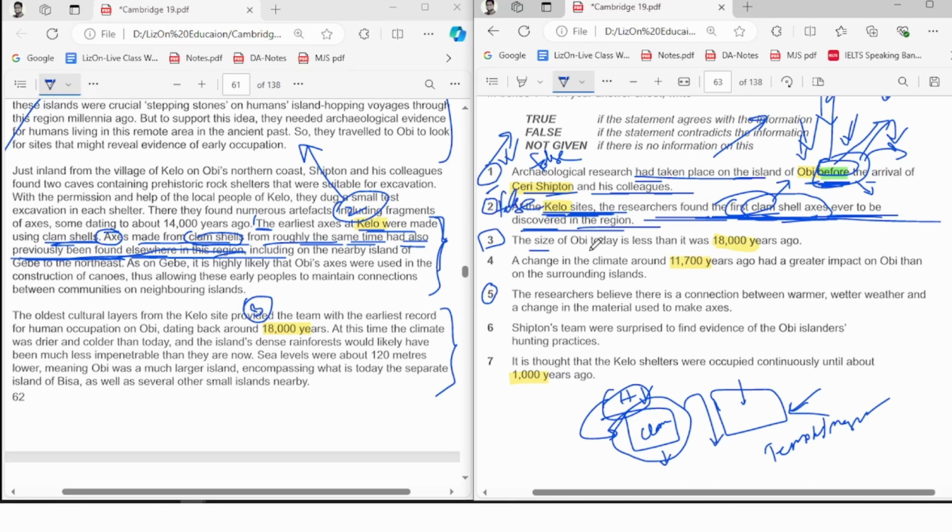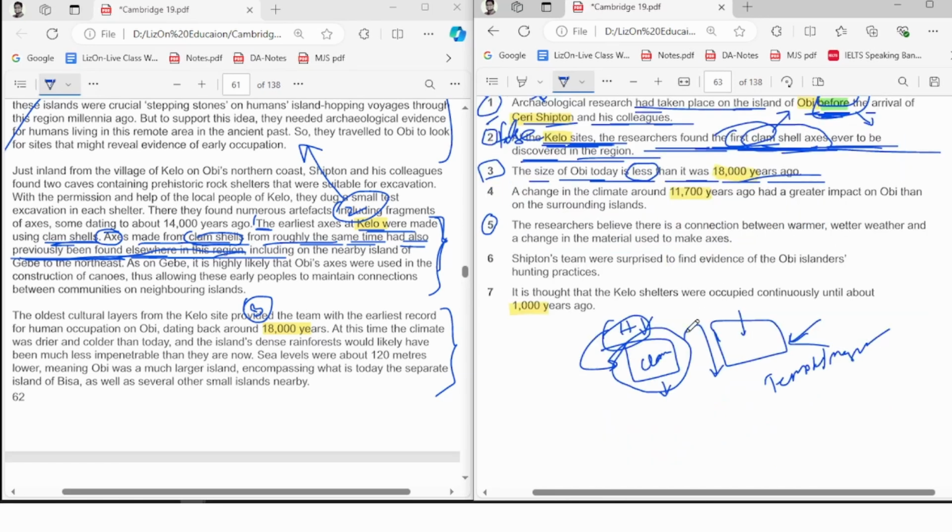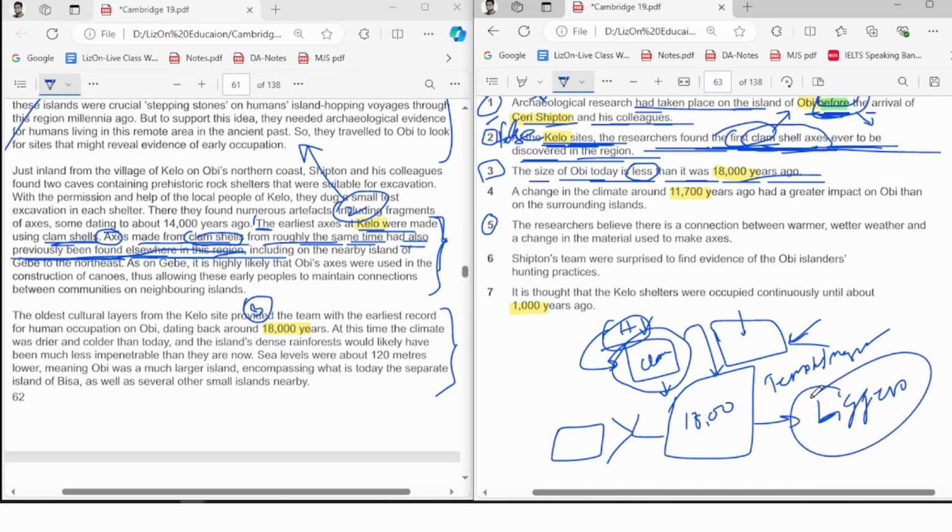Number 3, the size of Obi today is less than it was 18,000 years ago. Here they're talking about the size of Obi, not other things. They're saying the size of Obi today is less than it was 18,000 years ago. Means, let's say this is Obi. They're saying it is smaller, less than 18,000 years ago. This is 18,000 years ago. Means 18,000 years ago the size of Obi was bigger, and today the size of Obi is lesser or less. So previously it was bigger, now it is smaller.